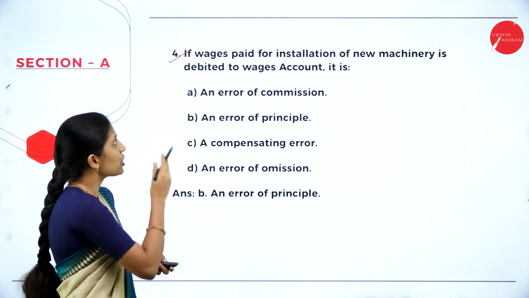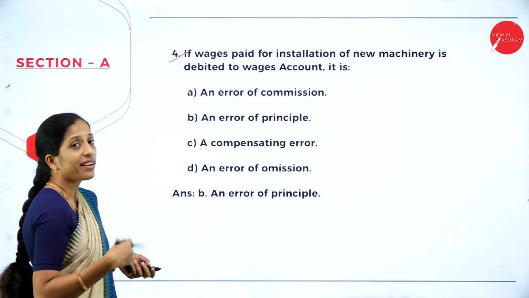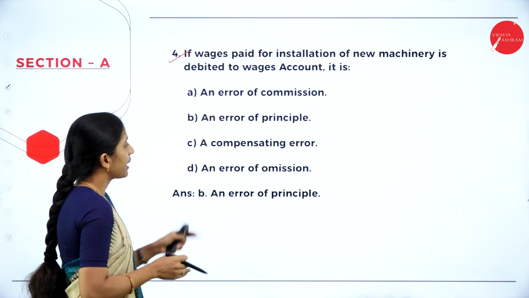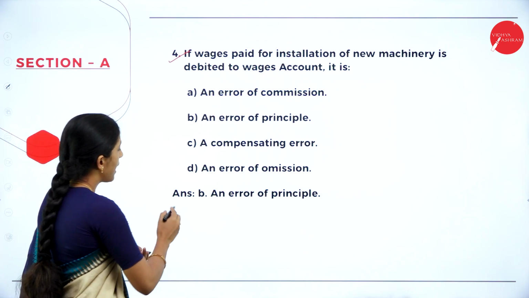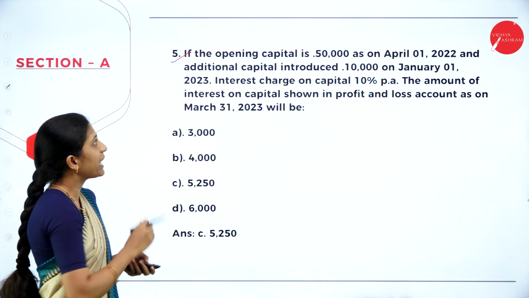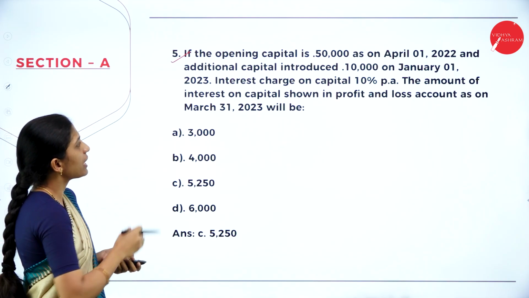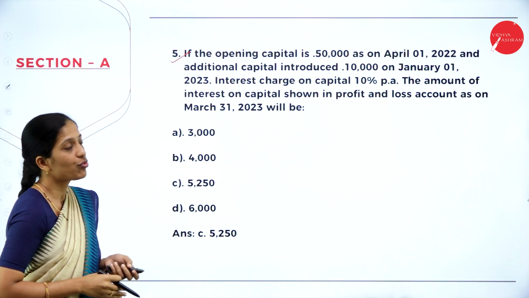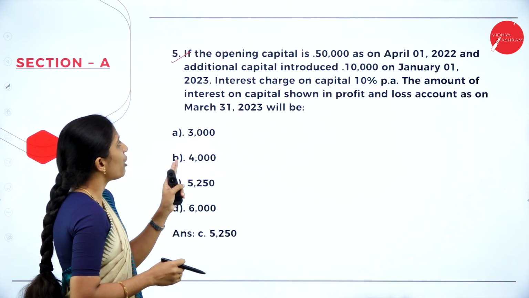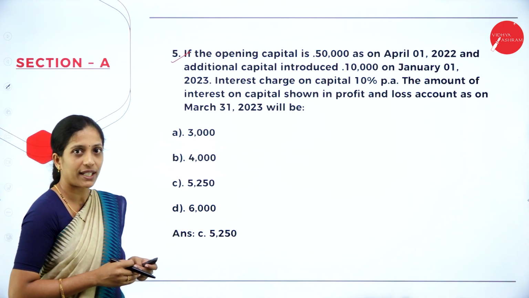Next, fourth question, if wages paid for installation of new machinery is debited to wages account, what type of error is it they are asking? An error of commission, an error of principle, a compensating error, an error of omission. So your answer is option B, an error of principle. Next, fifth question, if the opening capital is 50,000 as on April 1st, 2022 and additional capital introduced 10,000 on January 1st, 2023. Interest charge on capital is 10% per annum. The amount of interest on capital shown in the profit and loss account as on March 31st, 2023 will be.